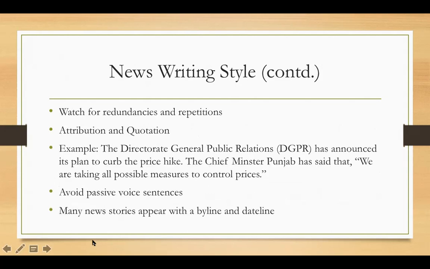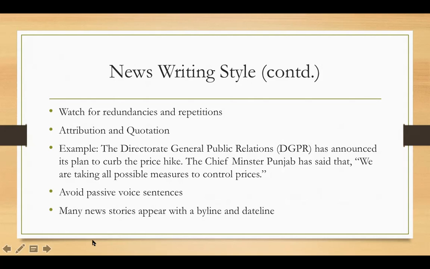All right. So this is actually the last slide of our series of lectures on news writing. And the first bullet here is very simple and very self-explanatory. It says, watch for redundancies and repetitions. Something redundant is something additional, which is really not required. Your story can make sense even if you omit those details. So that is something we call redundant. It is actually very similar to repetitions. So avoid repetitions in your writing.